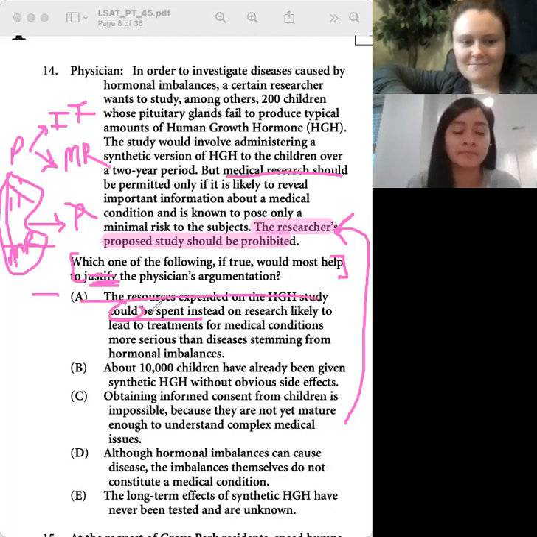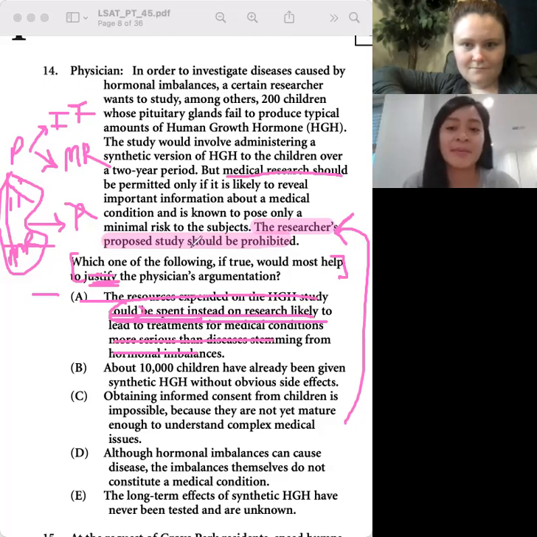So it's not A. B says about 10,000 children have already been given synthetic HGH without obvious side effects. That does not justify the researchers' commentary saying that the study should be prohibited. Yeah, that's excellent. What about C?